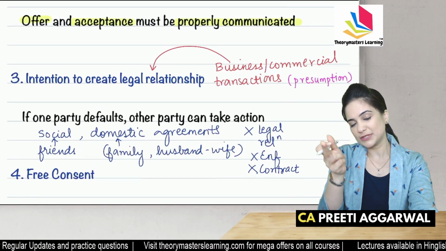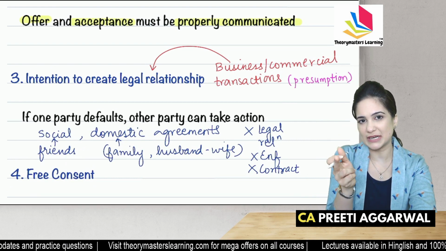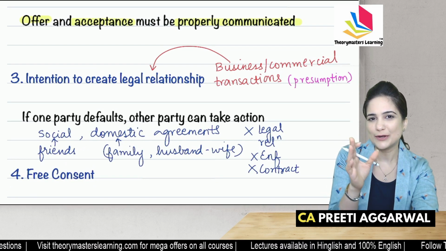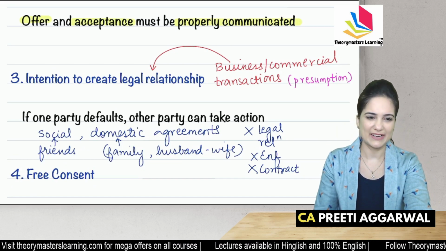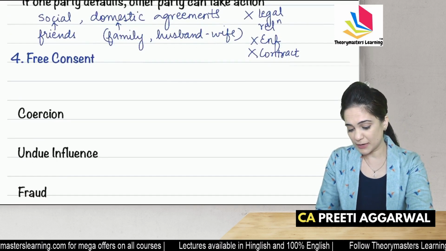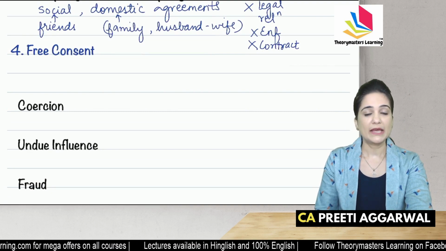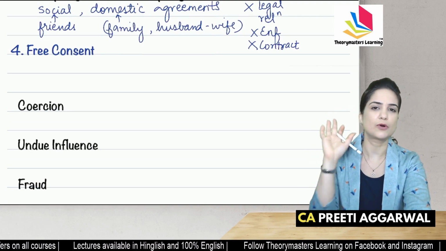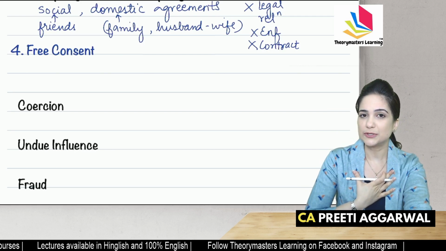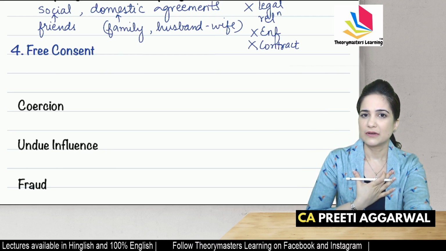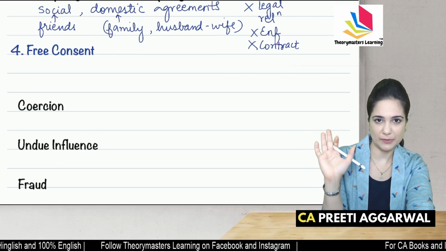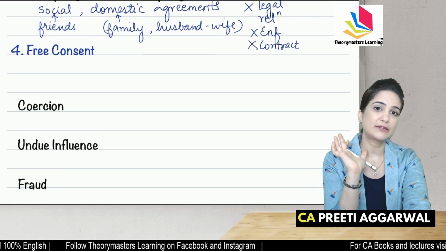There is intention in case of business or commercial transactions, but there is no such intention in case of social or domestic agreements. Okay. The fourth essential element required is that there must be free consent. Nobody has forced me to enter into contract. I have entered into contract with my free will, my wish, my desire. Nobody has forced me. Only then it will be a valid contract.